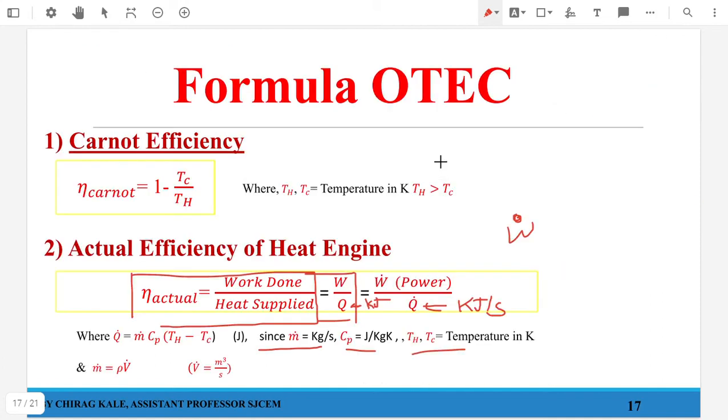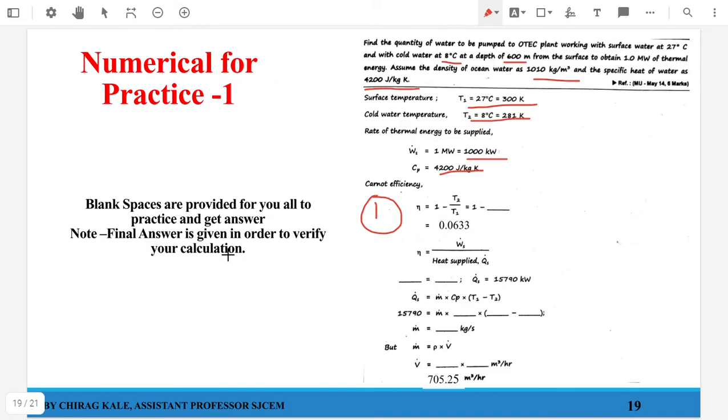Over here the formula Tc upon Th, or it is even written as T2 upon T1, both are the same. This is your cold water temperature, this is your hot water temperature. So I will be getting 0.0633. Now what I said in the second step, equate Carnot efficiency with actual efficiency if a fraction is not given. So that is what we have done. This is your Carnot efficiency, this is your actual efficiency. I am equating them.